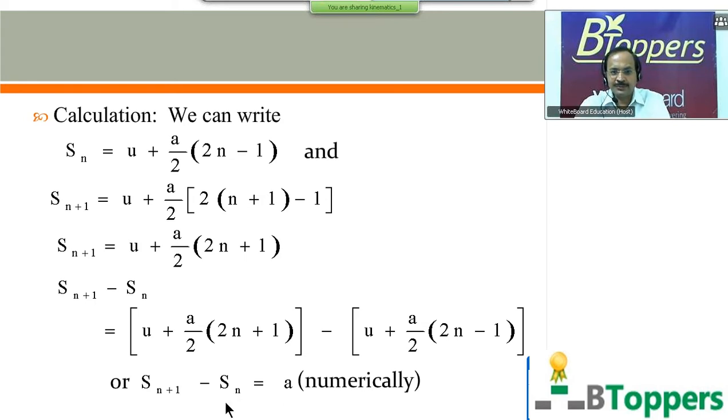Suppose if you take n equal to 3, then n plus 1 will be 4. That means the displacement covered in the 4th second minus the displacement covered in the 3rd second will be numerically equal to a.